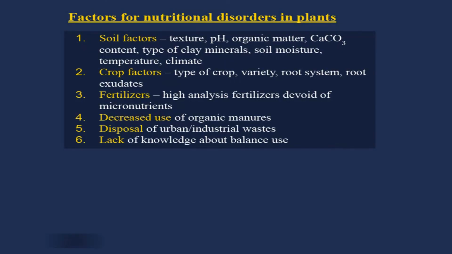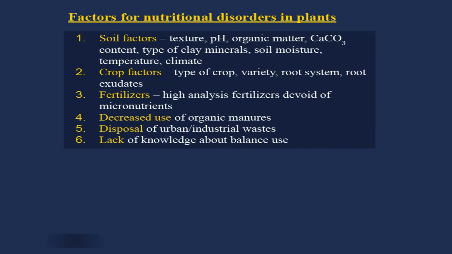Then calcium carbonate content. Many times calcium carbonate reduces the availability of certain micronutrients. It also governs the nutrient disorders. Type of clay: if you have more montmorillonite clay compared to kaolinite clay in the soil, then your cation exchange capacity is more and it will hold more cations, meaning deficiency of nutrients will be avoided.